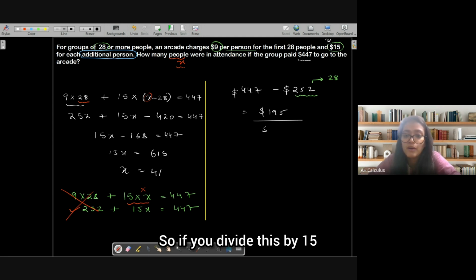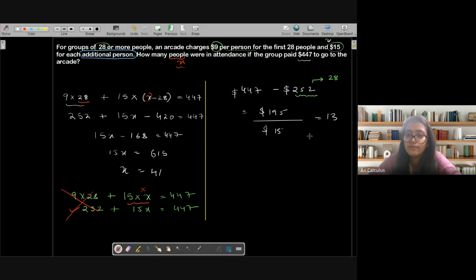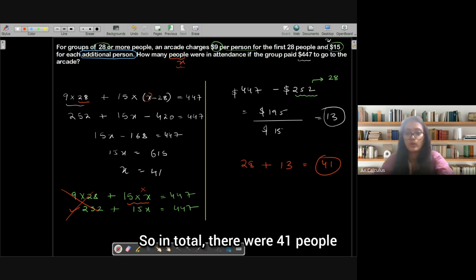So if you divide this by 15, you will get the remaining people. 195 divided by 15 gives you 13. So there were 13 extra people. So you had 28 plus 13, that will be 41. So in total, there were 41 people.